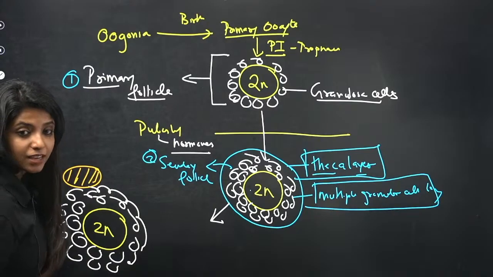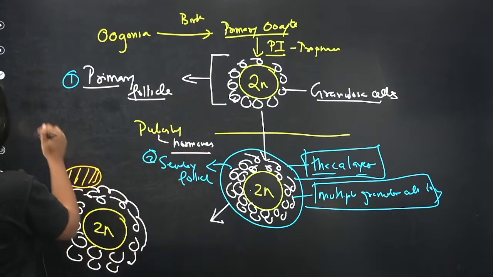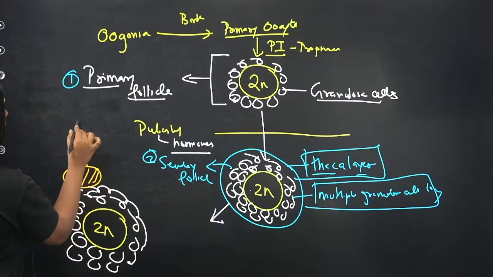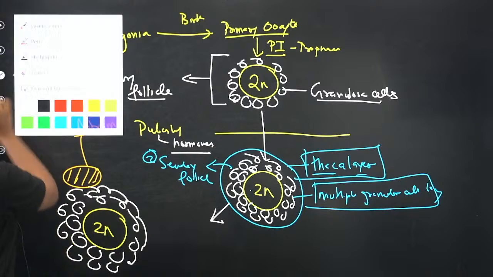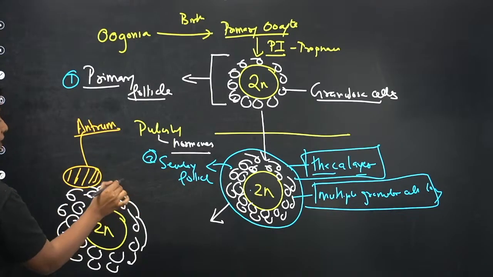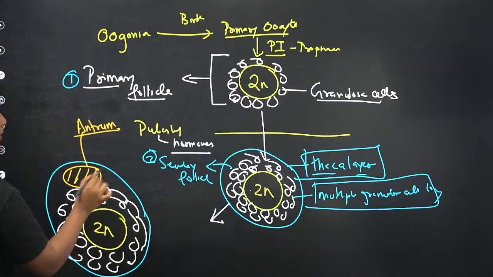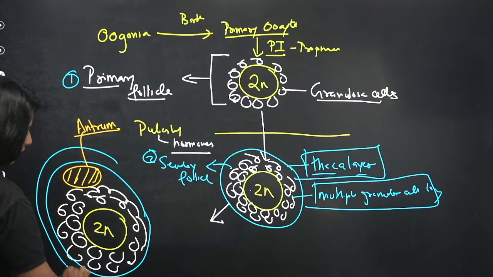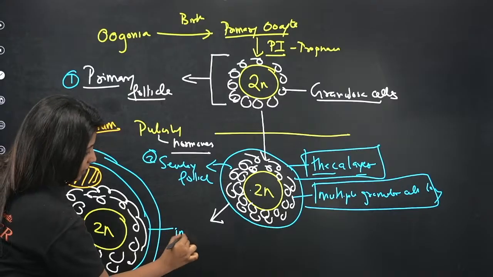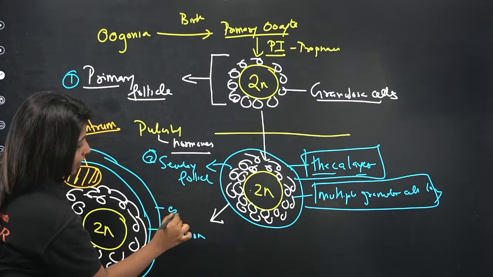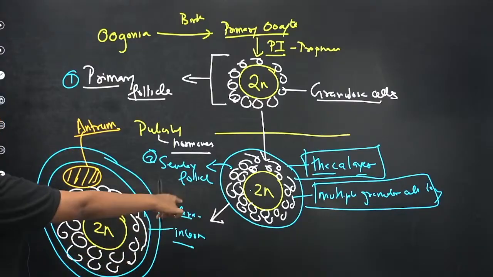There is something like this which you call the fluid-filled antrum, or the antral cavity. And you remember the theca layer? The theca layer differentiates into two things: the inner theca interna and the outer theca externa. Two theca layers are being formed.